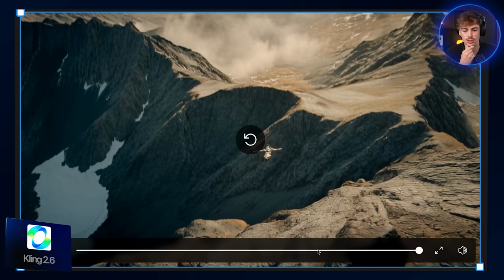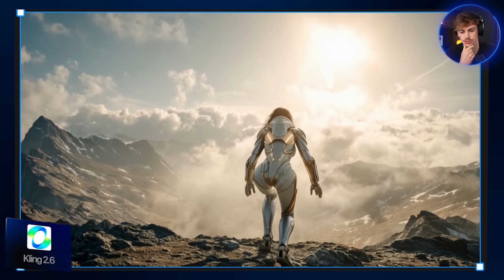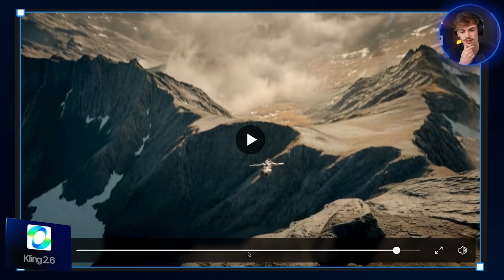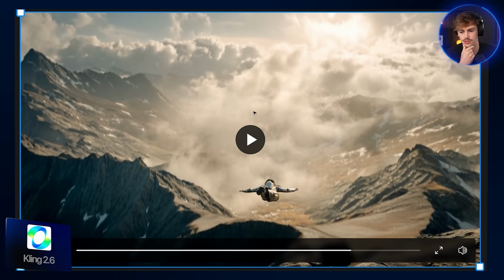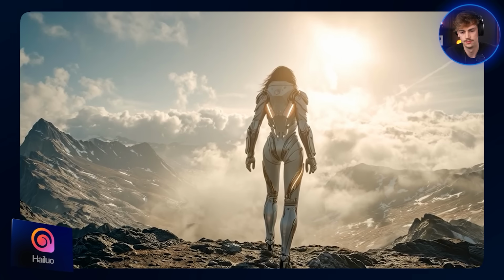It kept the scene quite consistent. It felt a bit too slow motion, but it's not that bad. Although, if we analyze it, there's not much going on in the rest of the scene. Like, these clouds are not even moving. It's okay-ish. Let's see if Minimax does any better with this.